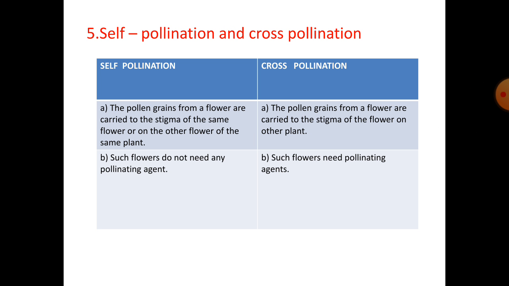Number 5. Self-pollination and cross-pollination. Under self-pollination, the pollen grains from a flower are carried to the stigma of the same flower or to another flower of the same plant. The pollen grains from a flower are carried to the stigma of a flower on another plant under cross-pollination. Under self-pollination, such flowers do not need any pollinating agents. Under cross-pollination, such flowers need pollinating agents.